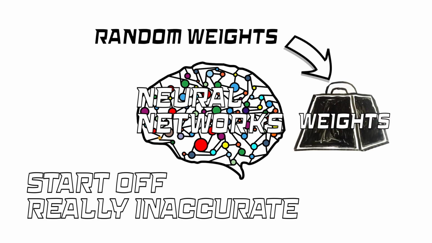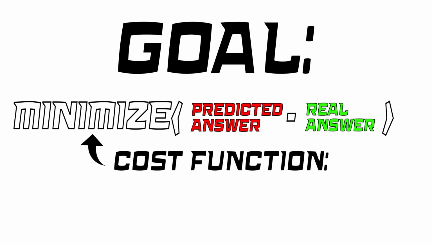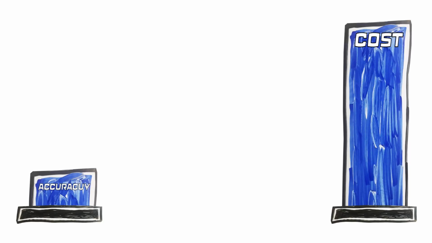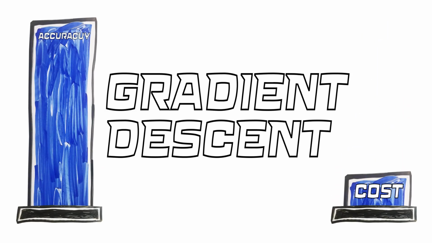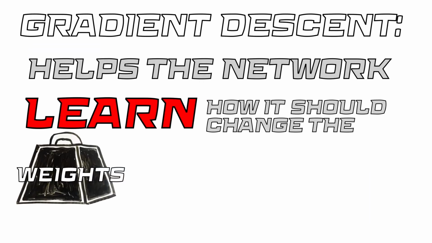Neural networks also start off really inaccurate. That's because its weights were not trained yet, and it's guessing all of its predictions. The network's goal is to minimize the difference between what is predicted and the real answer through a cost function that tells us how inaccurate our network's predictions are. Initially, our cost is really high, but we can minimize the cost using gradient descent. Gradient descent helps the network learn how it should change its weights to reduce its cost.